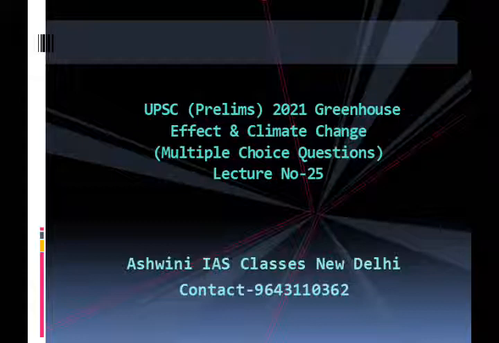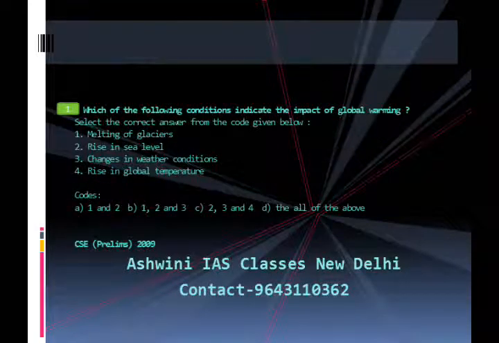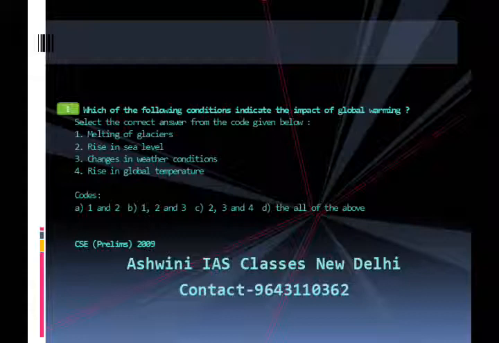Now let us move to question number 1. Which of the following conditions indicate the impact of global warming? Select the correct answer from the code given below. The choices are: first, melting of glaciers; second, rise in sea level; third, changes in weather conditions; fourth, rise in global temperature.